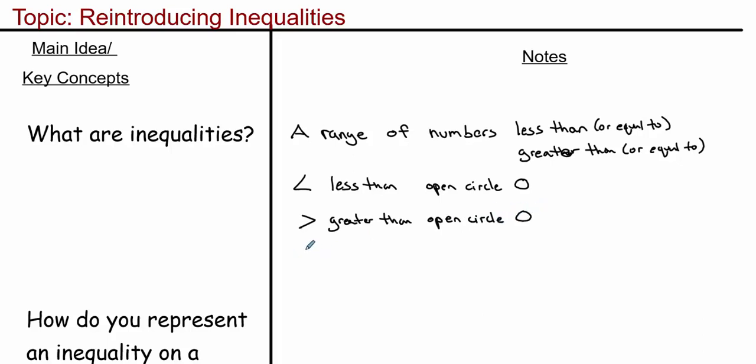We have less than or equal to, and if we put that on a number line, it is a filled in circle.